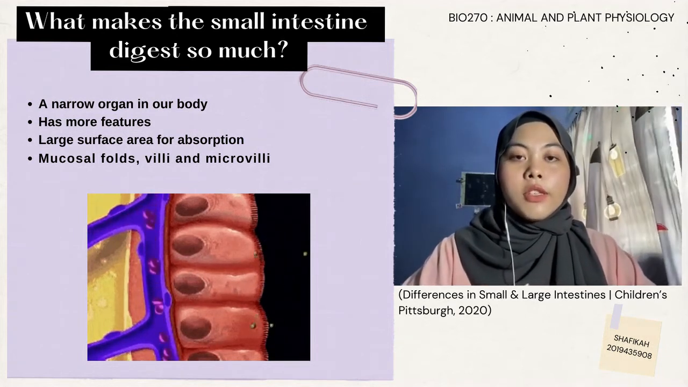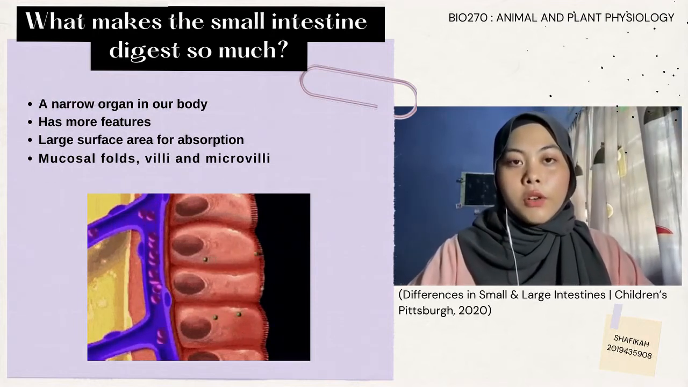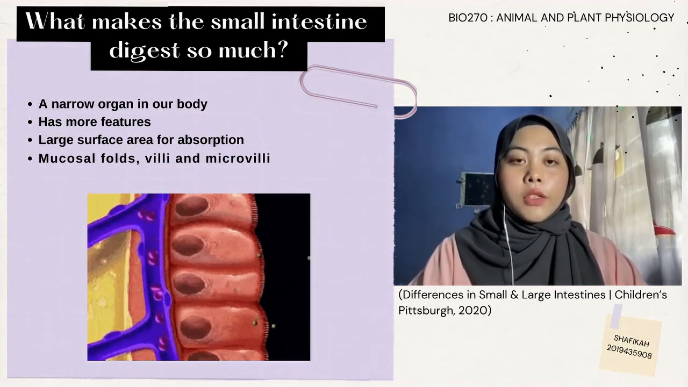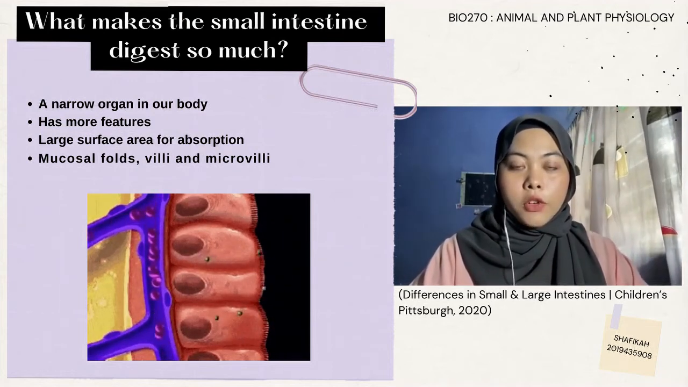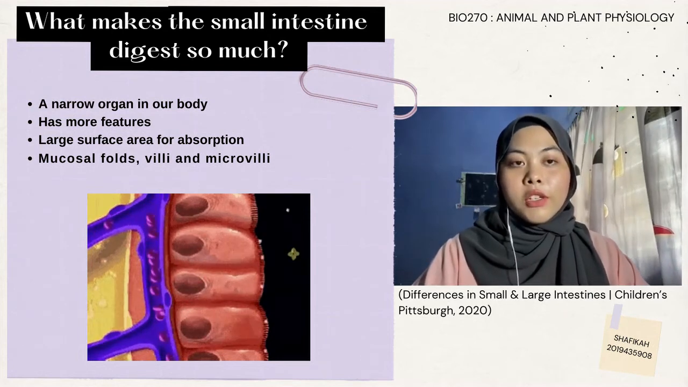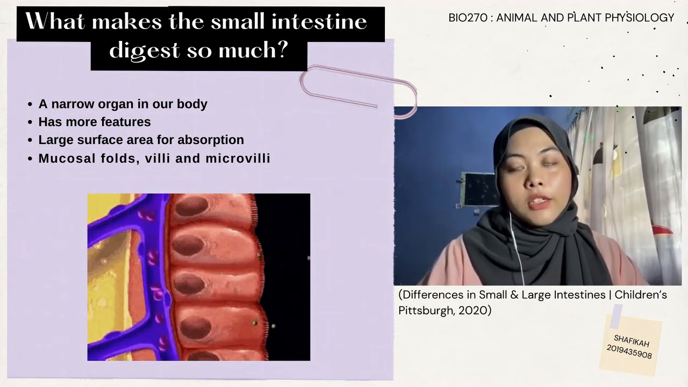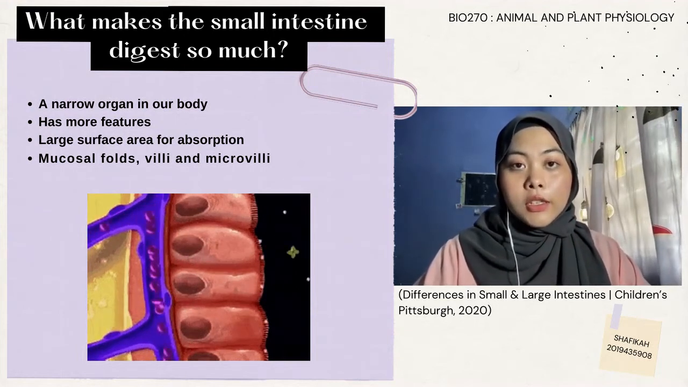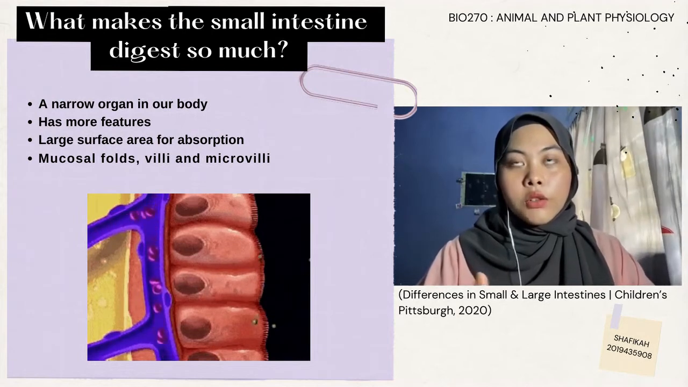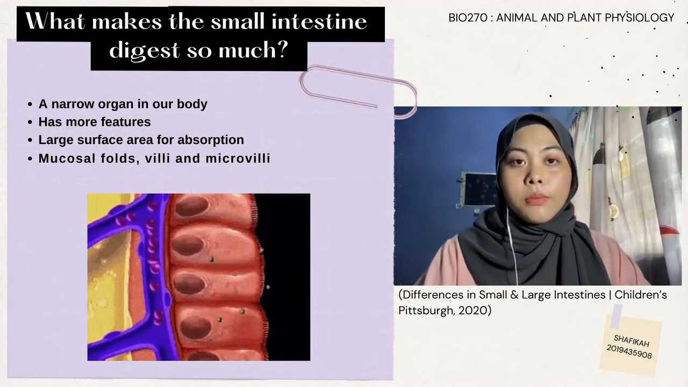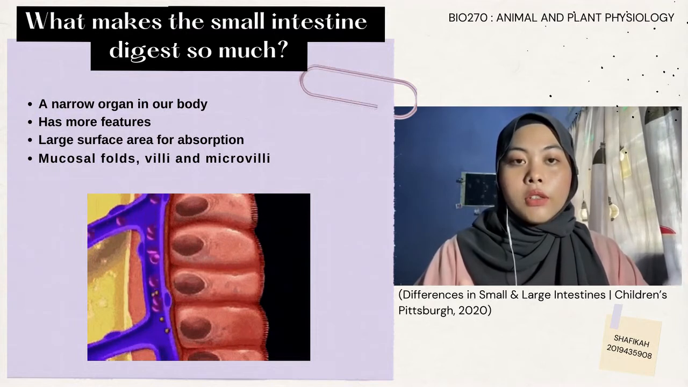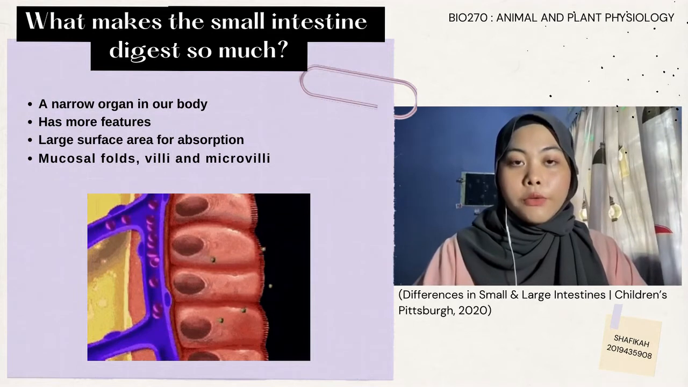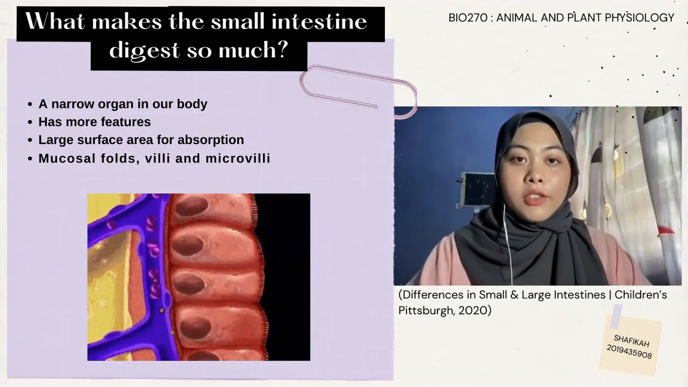Firstly, mucosal folds are on the inner surface of our small intestine. This feature means the surface is not flat. Mucosal folds are also thrown into circular folds as they fit the shape of our small intestine. The fact about mucosal folds is that they do not help with nutrient absorption, but they do play a big role in digestion as they help to regulate the flow of digested food through the small intestine.